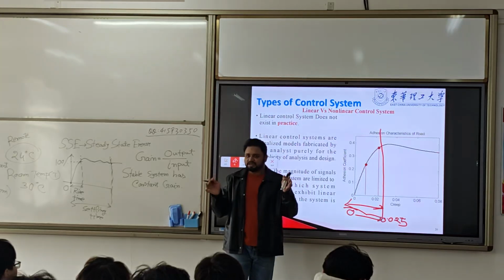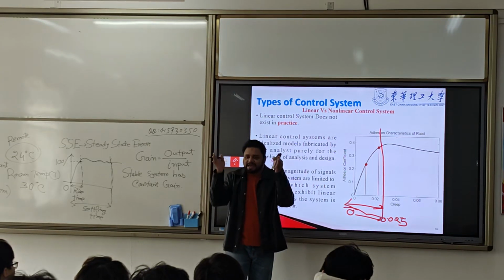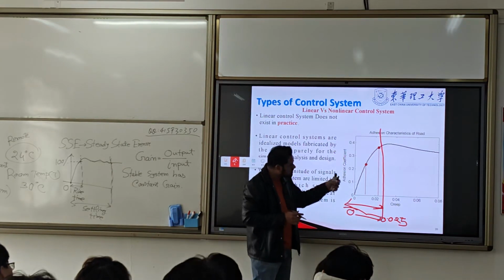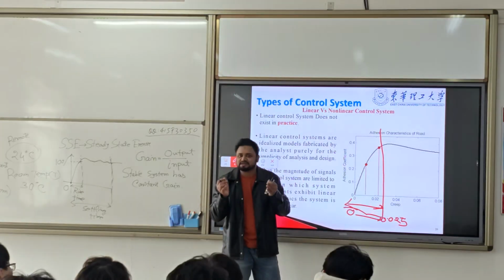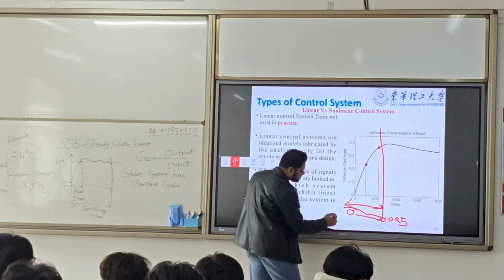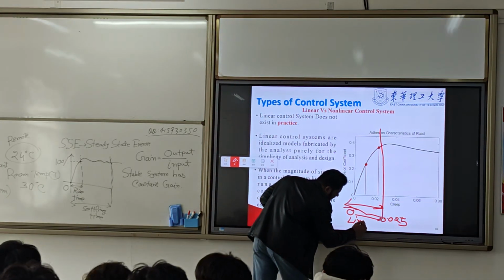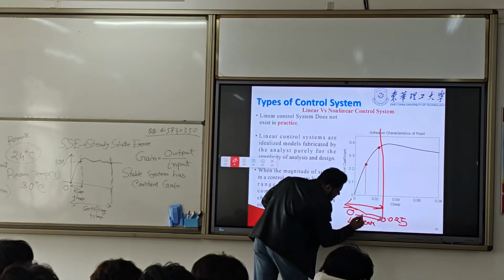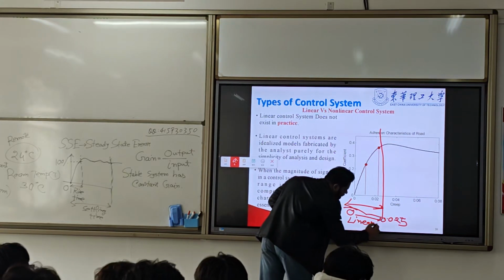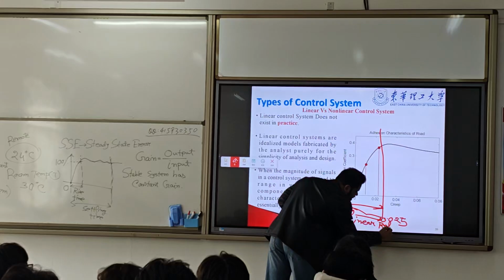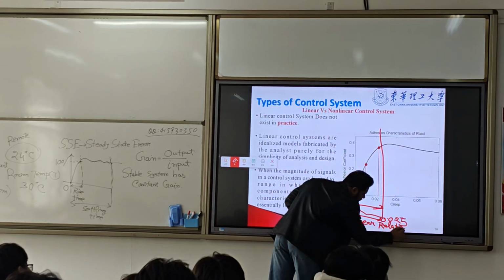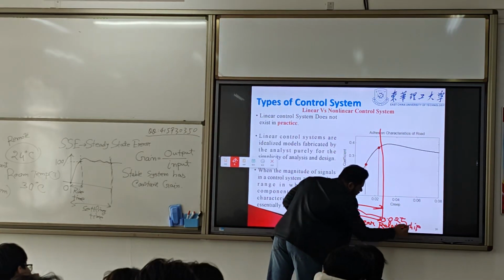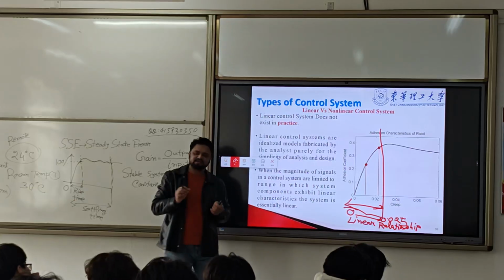The input range will be fixed, and in that range the system is behaving with a linear relationship. The input and output have a linear relation.